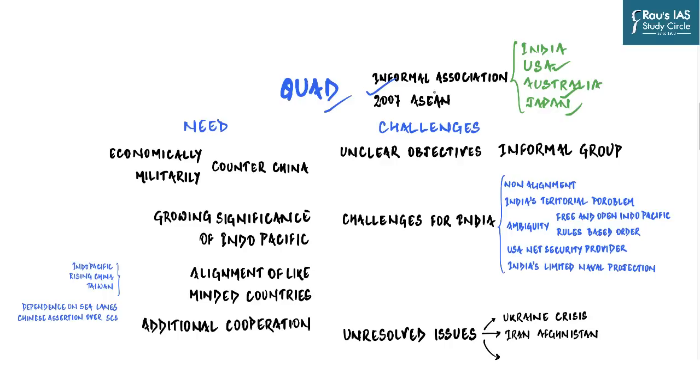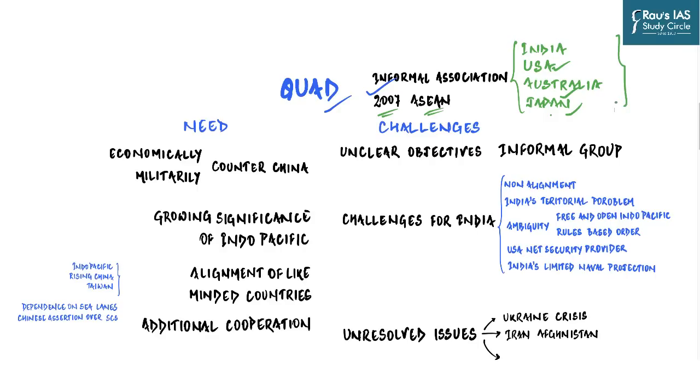And this is not the first time the Quad has been conceptualized. In fact, in 2007, on the sidelines of the ASEAN country meetings, was the first time Quad members actually sat together. The context, or its origin, can be traced back to the evolution of Exercise Malabar and the 2004 tsunami, when India conducted relief and rescue operations for itself and for neighboring countries, and was later joined by USA, Australia and Japan. That's how these 4 like-minded democracies came together.